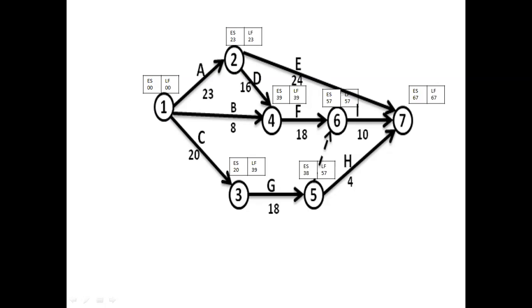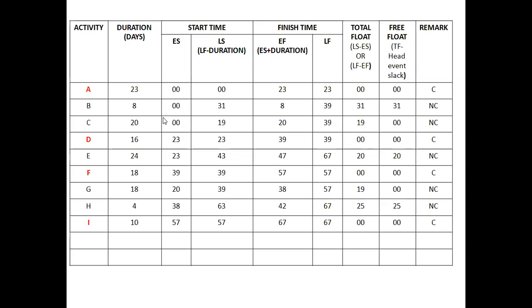Now we have found the earliest start and latest finish time for all the events. Let us tabulate these values, whatever we have calculated from the network diagram, in the table. The remaining two, that is the latest start and earliest finish, will be calculated through the table itself. Here it is tabulated: the earliest start time we found for all A to I, and the latest finish. Then the latest start time can be calculated by subtracting the duration from the latest finish. Finish minus duration will give the start, and start plus duration will give the finish.